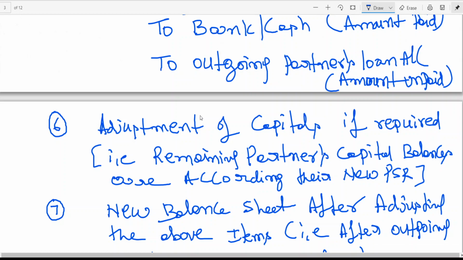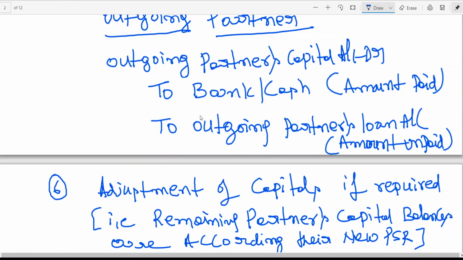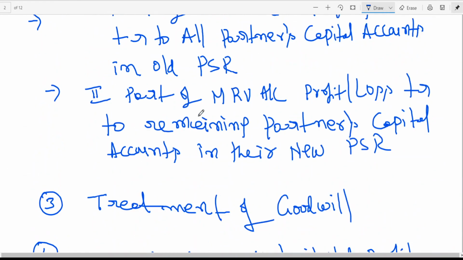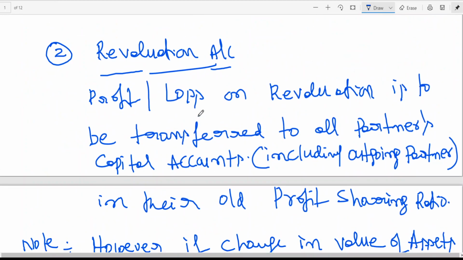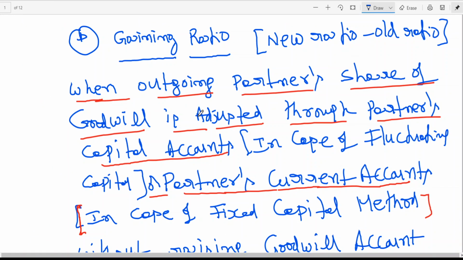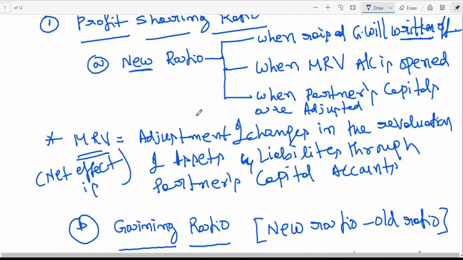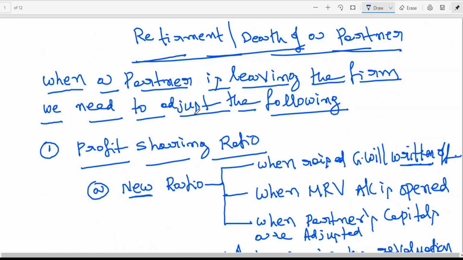So I'll just give a small example. I've seen a problem in group 2, previously it was in group 1, partnership accounts. A partner has retired, one problem. A partner has died, another problem. A partner is admitted. In all the three cases, they have created such a problem. Partner is admitted, then they did business for 1 year, then they went for dissolution, they floated a company.